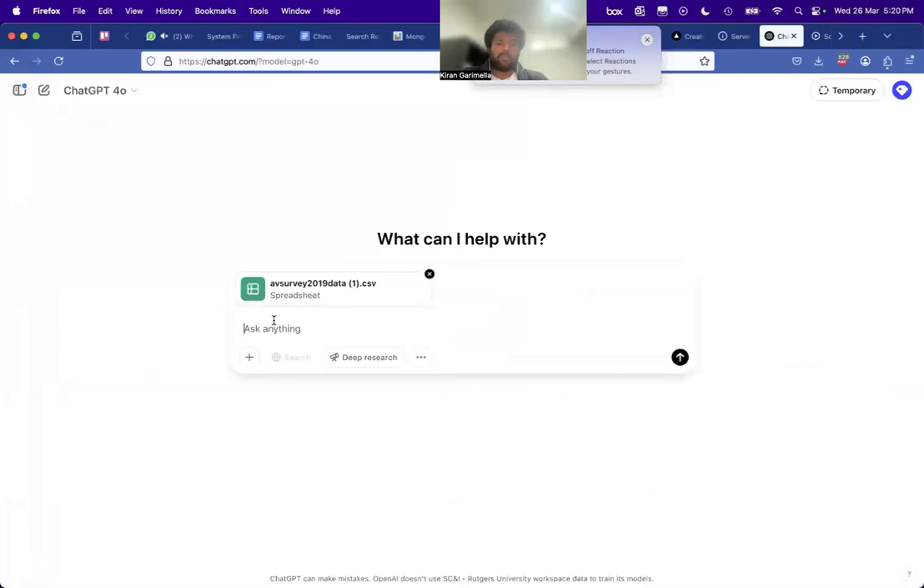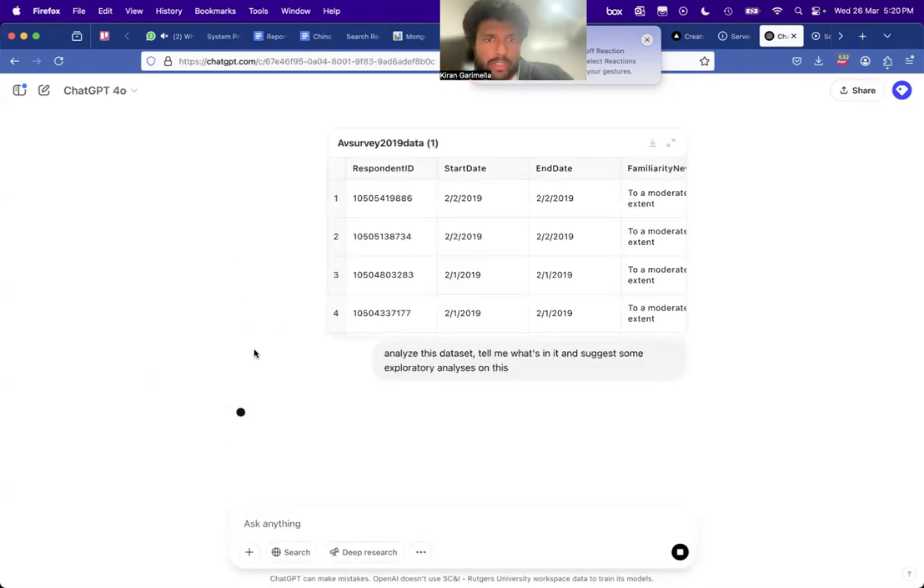Okay, let's try to get another one where we actually analyze this data. Again, I'll do the same. Analyze this data set, tell me what's in it, and suggest some exploratory analysis on this. So it loaded the data and it's now analyzing it to look at what is in the data set. So let's check.